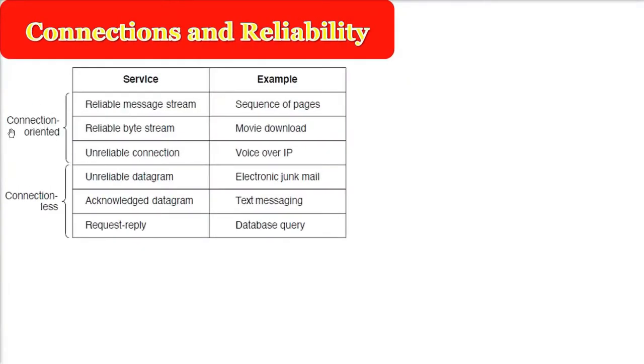Convenience and reliability. So whenever we talk about any network, there are two things we need to discuss. First, services. The network provides services which may be connection oriented, or connectionless.